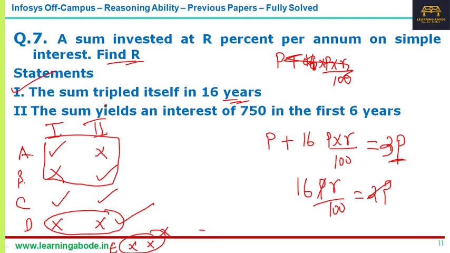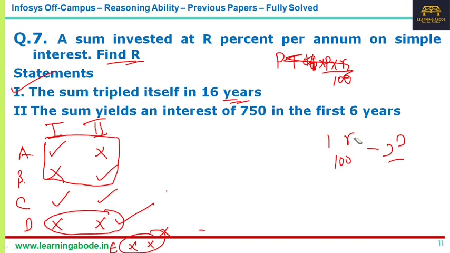Now let's look at whether statement 2 is sufficient. My guess is that statement 2 wouldn't be sufficient. Anyhow, let me try to explain that. What is statement 2? The sum yields an interest of 750 in the first 6 years.